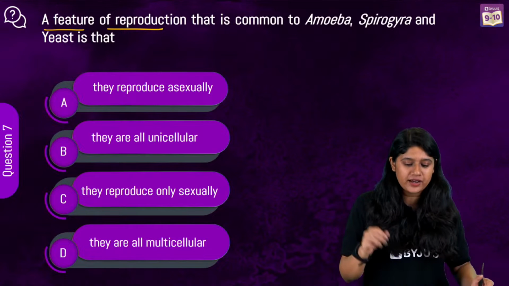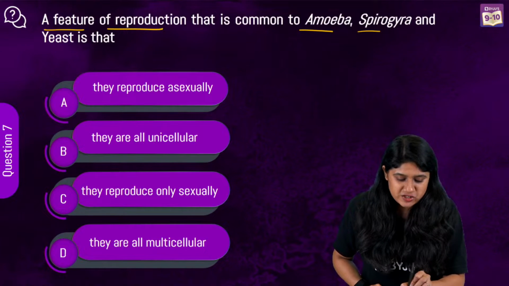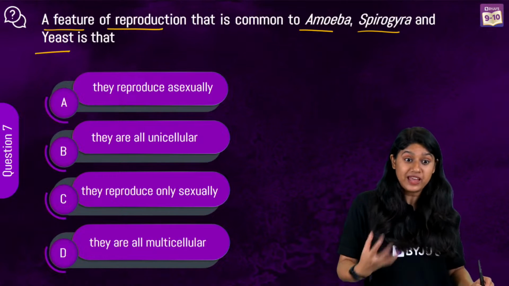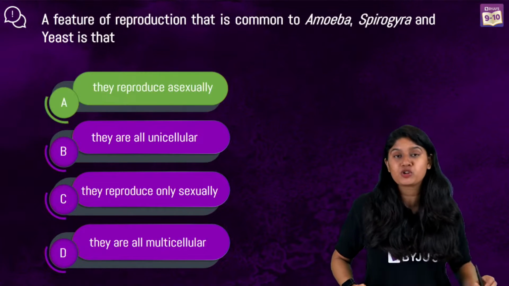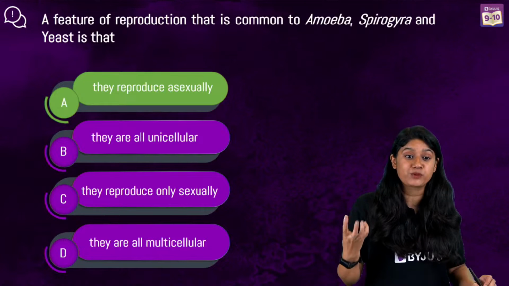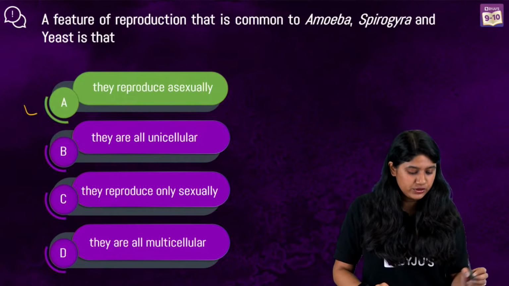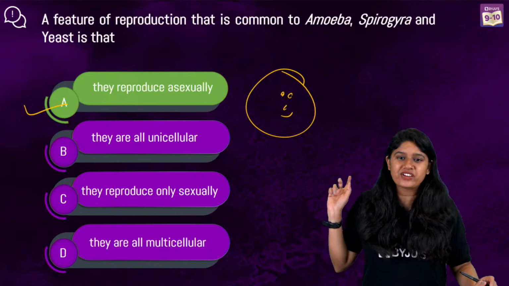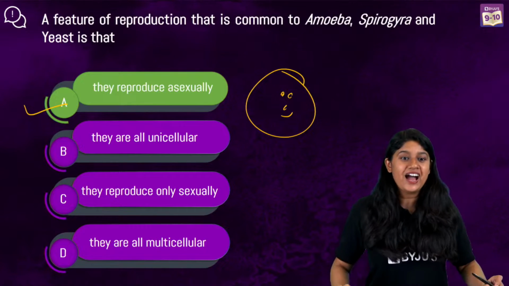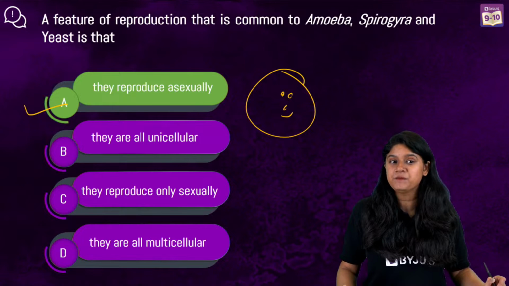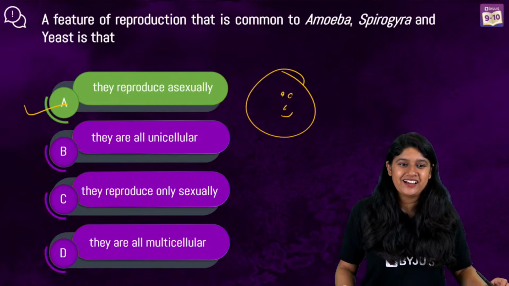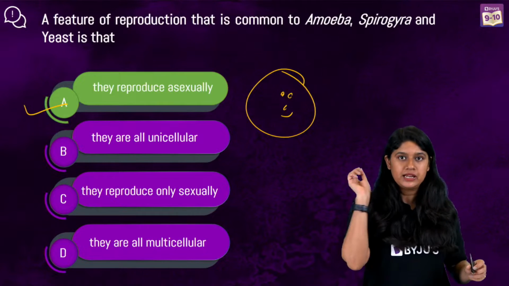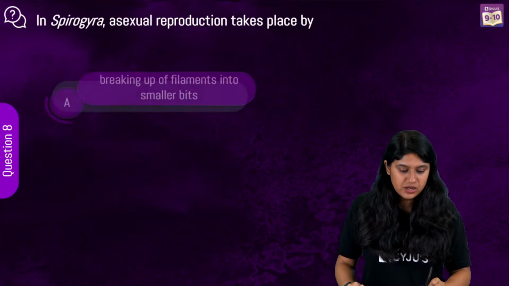These are all very, very small organisms, right? And the one thing which is common in them is that they use asexual reproduction as a mode of reproduction. Very good. Easy peasy. I hope that everyone is clear? Very good. Now let's move ahead to question number 8.